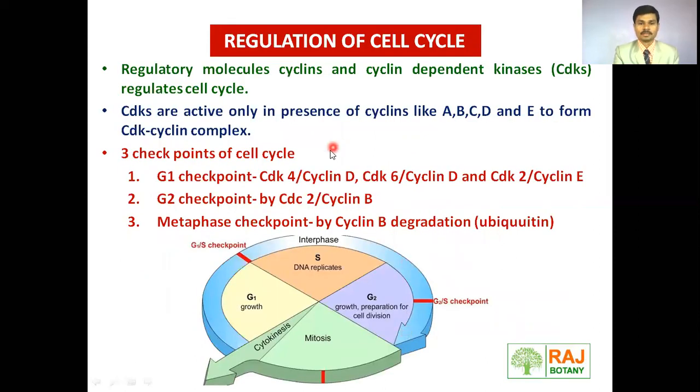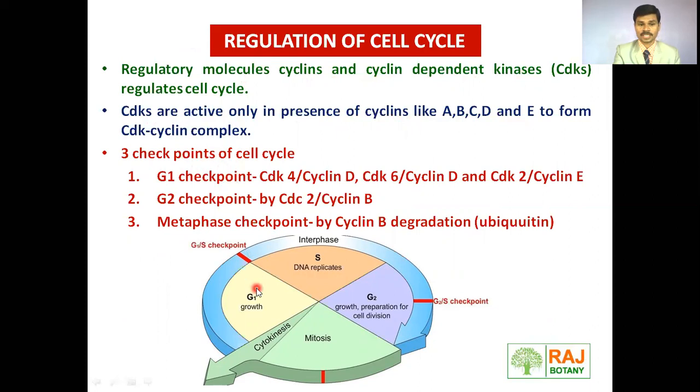The propagation of this cell cycle is also regulated by regulatory molecules. Which are those regulatory molecules? Cyclins and cyclin dependent kinases, in short called CDKs. These CDKs are active only in the presence of cyclin molecules such as A, B, C, D and E, and they form the CDK-cyclin complex. During the cell cycle, there are 3 checkpoints.